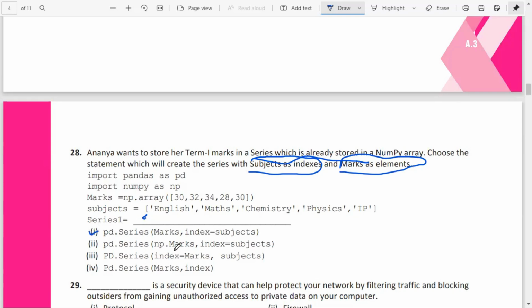We don't have to give np.max, marks is not required, that's wrong because it's already given as np.array. And index equal to marks, comma, subjects, that's also wrong. Marks, comma, index we cannot give that way, that is also wrong.